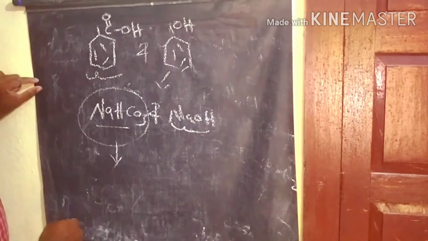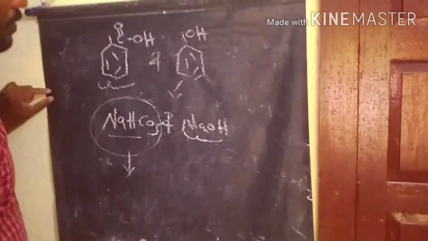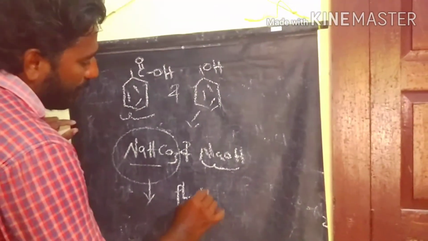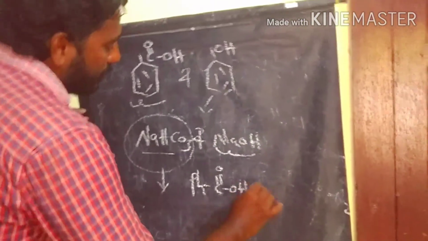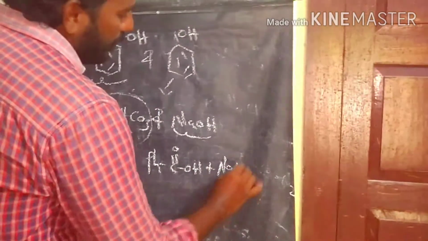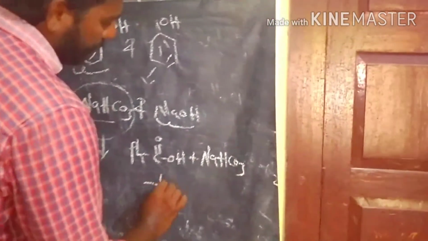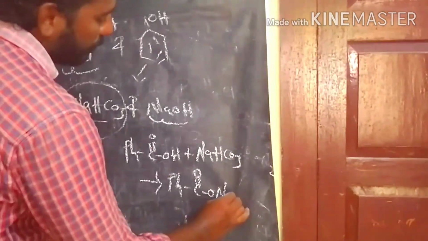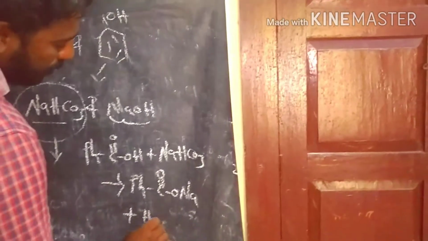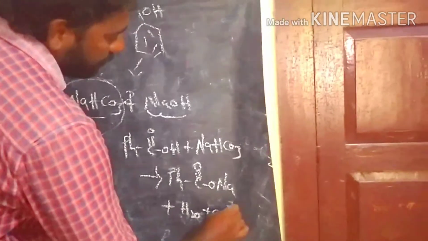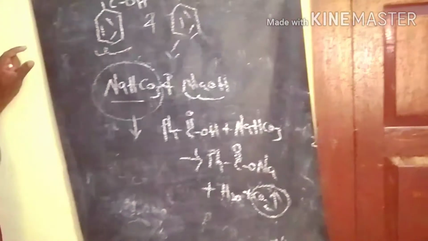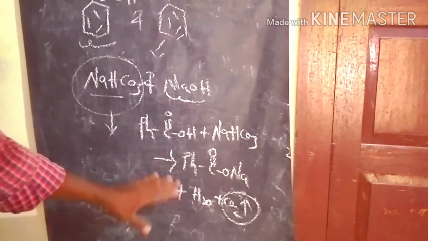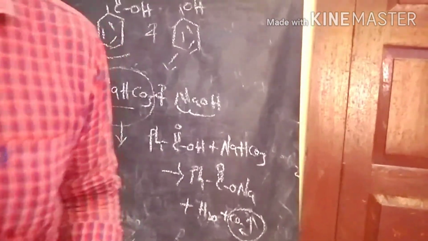Both are weak acids, but benzoic acid is more acidic when compared to phenol. So when the mixture of phenol and benzoic acid reacts with sodium bicarbonate, it produces sodium benzoate plus H2O plus effervescence gas. This effervescence gas indicates that the sample may be benzoic acid. So this is the identification reaction.